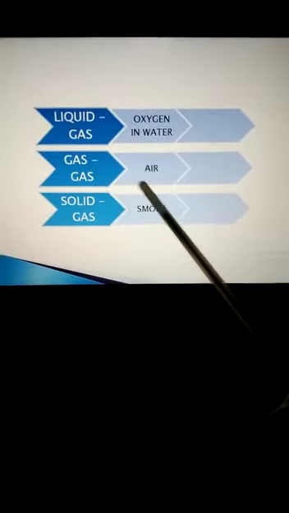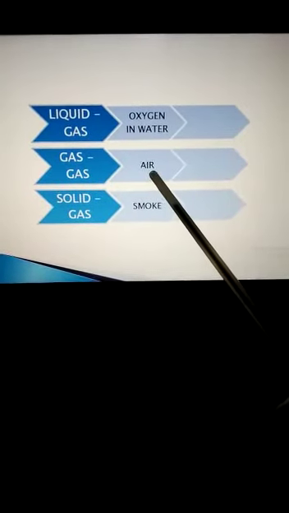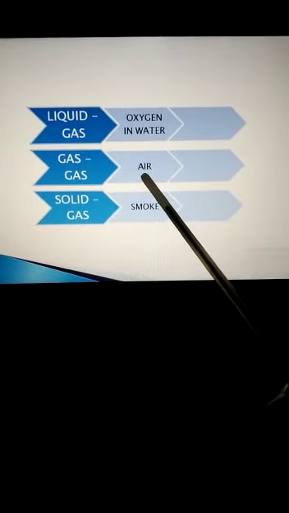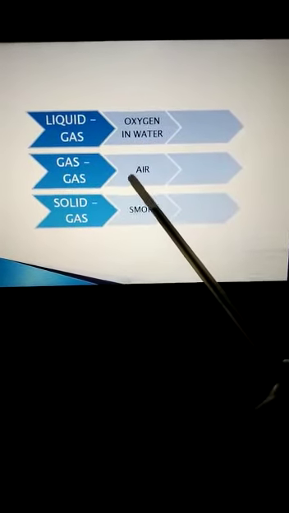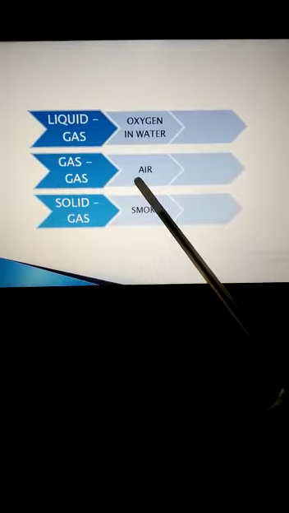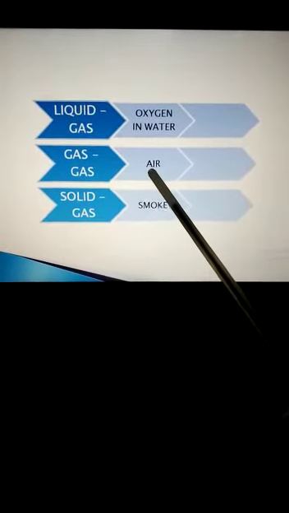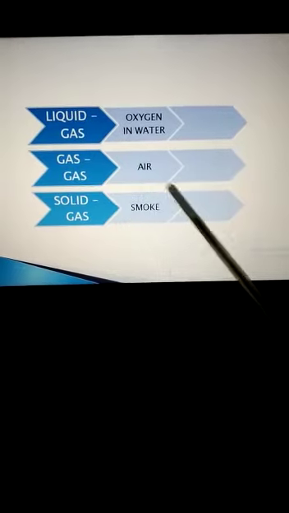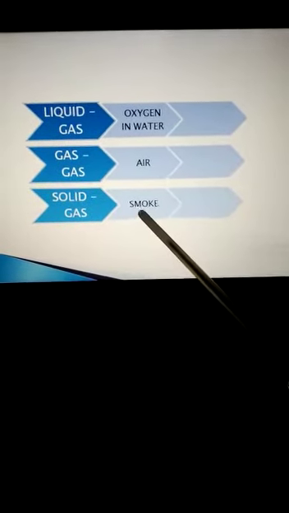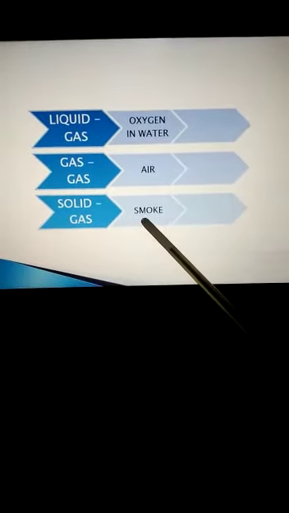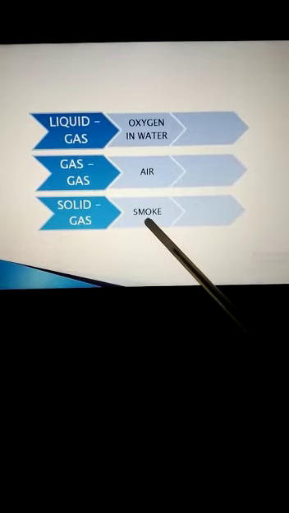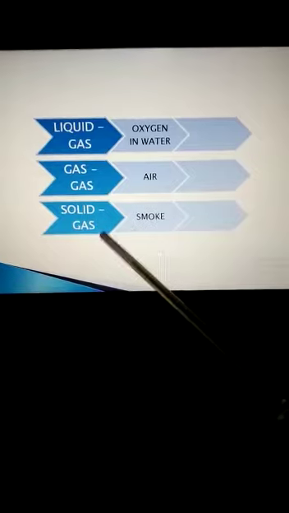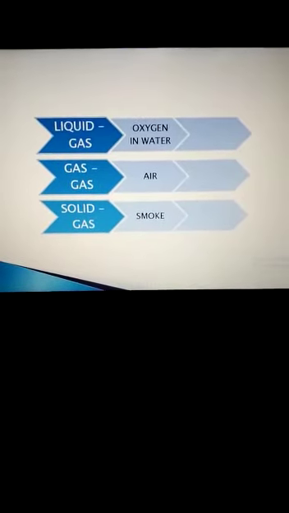Gas mixture. We all know that air is a mixture of various gases like nitrogen, oxygen, carbon dioxide, helium, neon. All these different types of gases are present in air. In a solid-gas mixture, the example is smoke, in which some solid particles, some soot particles are also present along with the air or some gases. So that is an example of a solid-gas mixture.